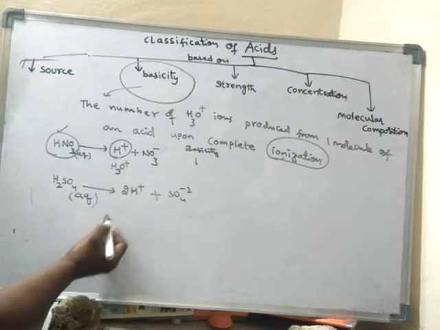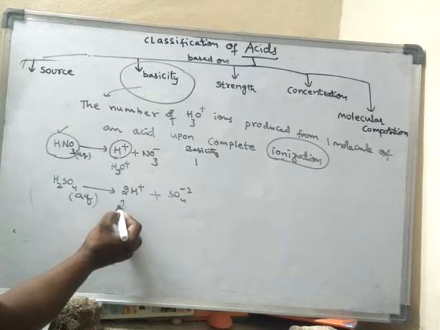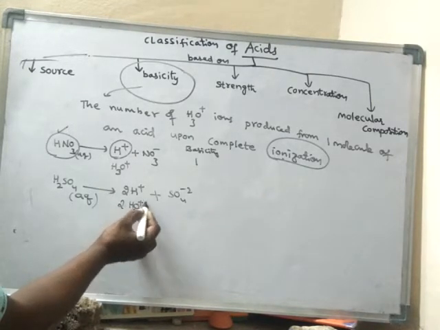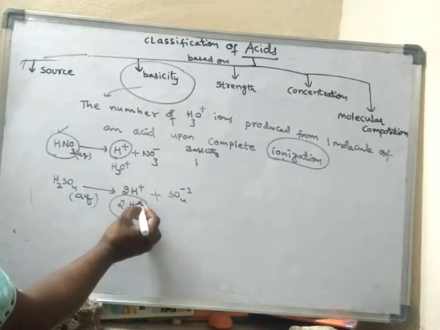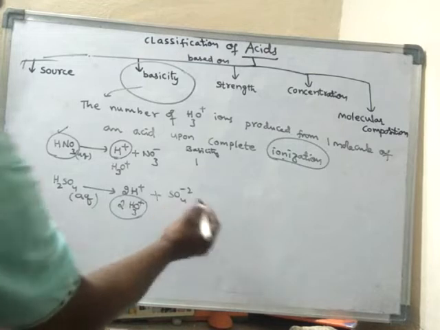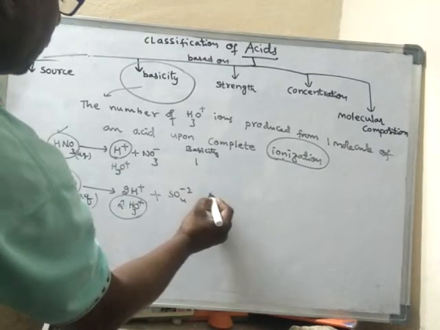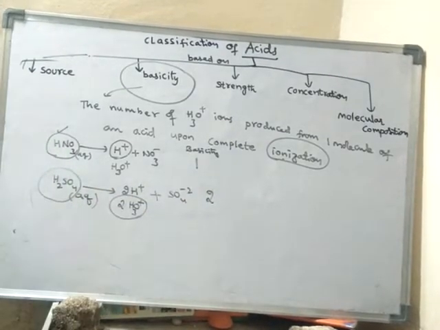Every H+ ion will produce one H3O+ ion. So how many H3O+ ions are produced from it? 2 H3O+ ions are produced. Hence the basicity of sulfuric acid is 2. Nitric acid's basicity is 1.